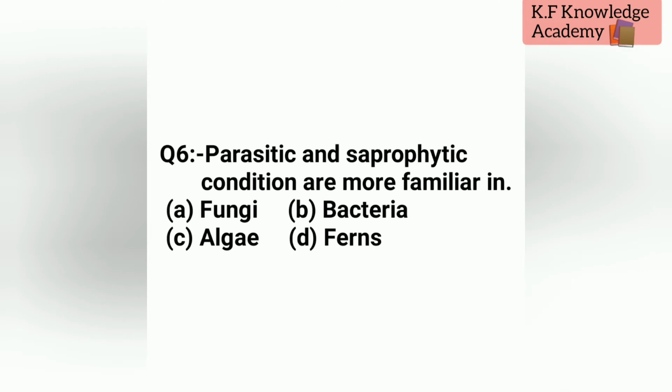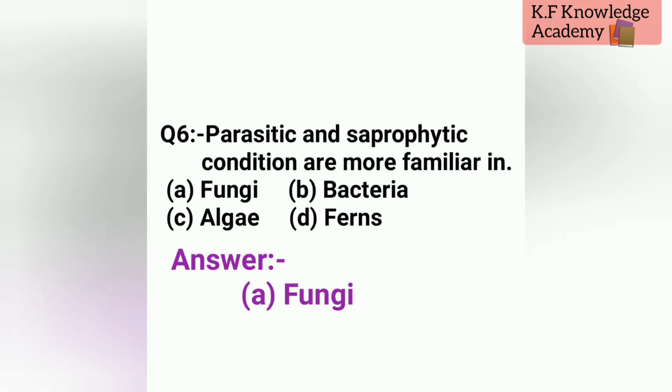Let's see question number 6, that is, parasitic and saprophytic conditions are more familiar in. The options are A, fungi, B, bacteria, C, algae, and D, worms. The correct option is A, fungi.